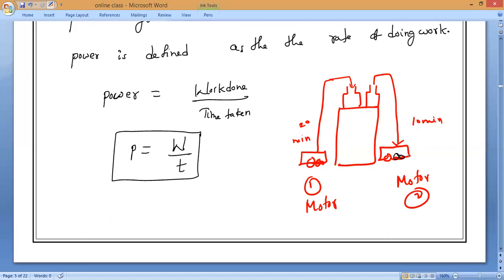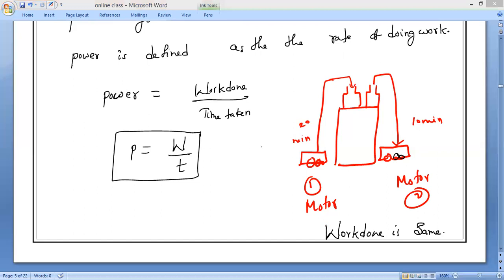Work done by both motors is the same. So who has more power? All of you should tell me. Work done is the same for both the motors, so who is having more power? Please respond. Second motor, sir.